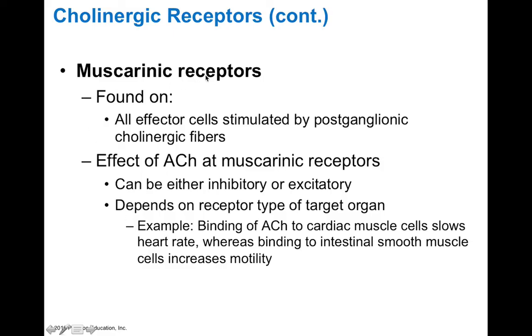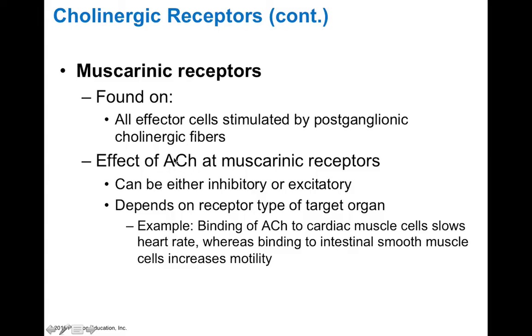This differs from muscarinic receptors, which are first of all found on the effector cells stimulated by postganglionic cholinergic fibers, mostly the parasympathetic nervous system, but a little bit of the sympathetic nervous system with sweat glands.